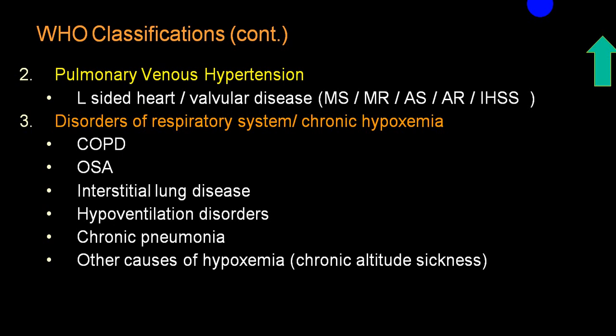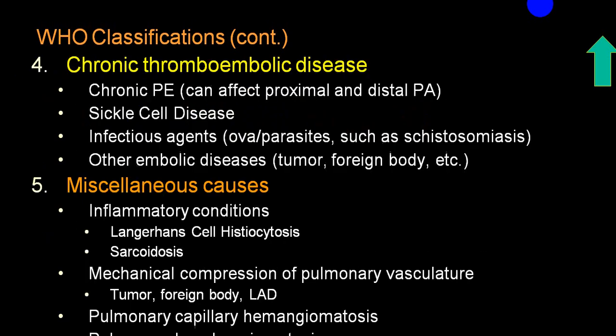While group 3 is secondary due to respiratory disease like COPD, obstructive sleep apnea, restrictive lung disease which is interstitial lung disease, or mixed picture where you get obstructive plus restrictive, hypoventilation syndromes, chronic pneumonias, high altitude sickness, chronic high altitude sickness, etc. will belong to group 3. Group 4, chronic thromboembolic disorders, or in short form we call it CTE. So chronic thromboembolic pulmonary hypertension.